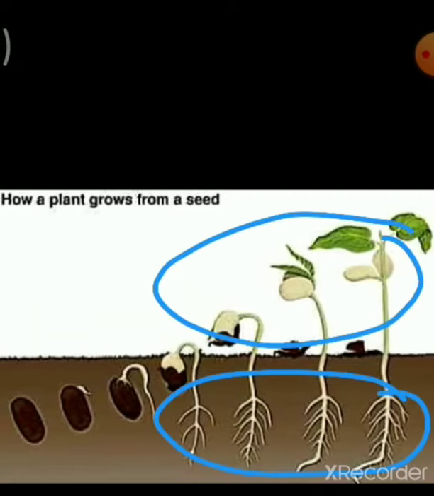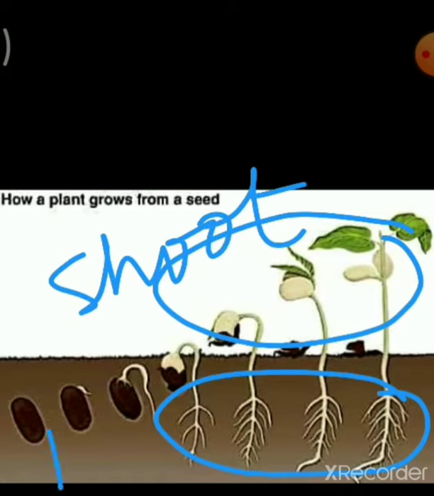So the plumule, after developing, converts into the shoot system, and the radicle develops into the root system. So we can say what is above the soil is your shoot, and what is under the soil is your root.